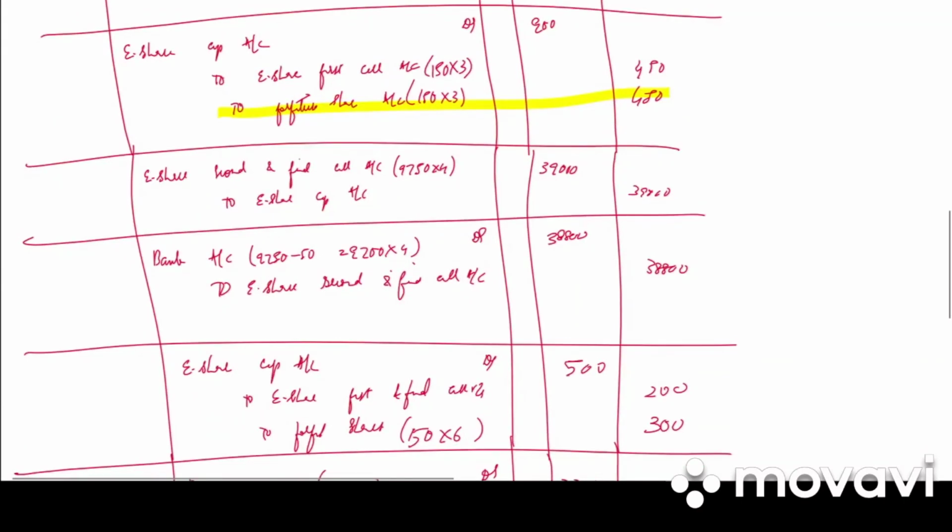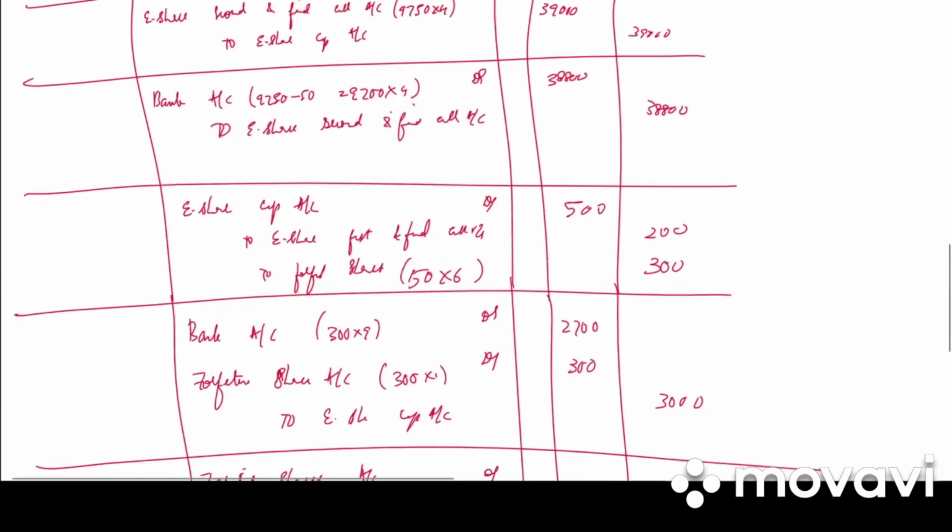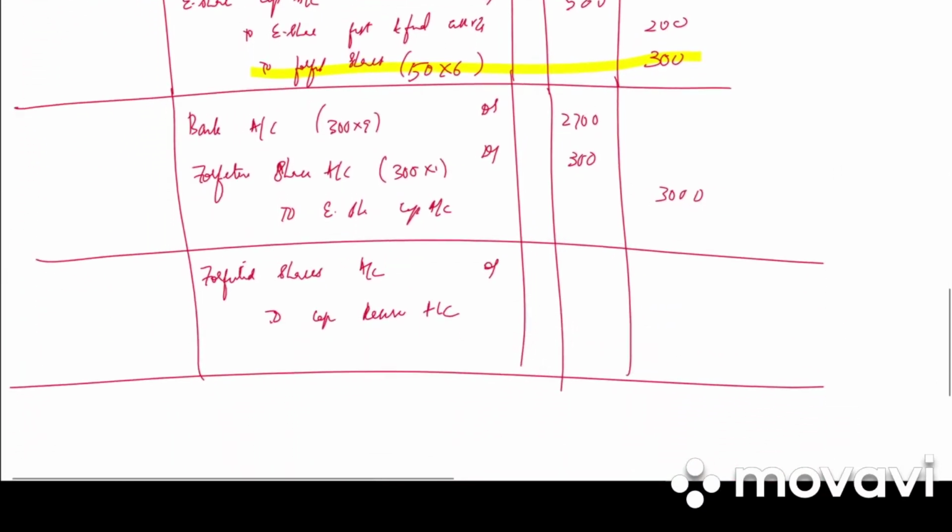So 100 plus 450 is 550. Then it is 300. 550 plus 300 is 850. And then debit balance of 300. So 850 minus 300 is 550. So the capital transfer is 550 debit, 550 credit. Write the narration. Profit transferred to capital reserve account.